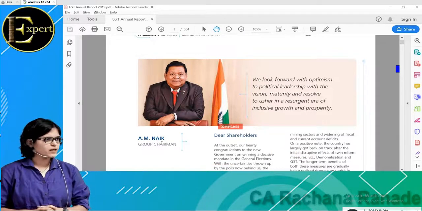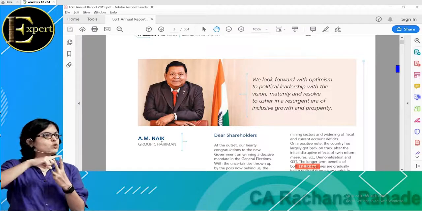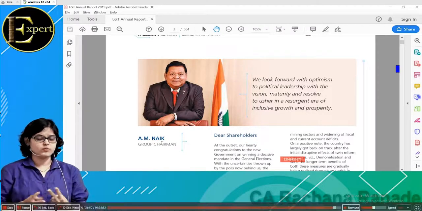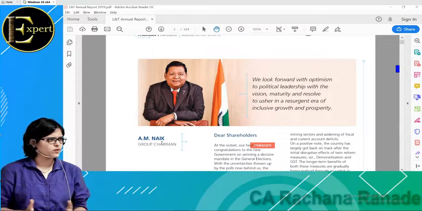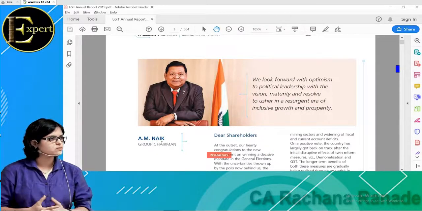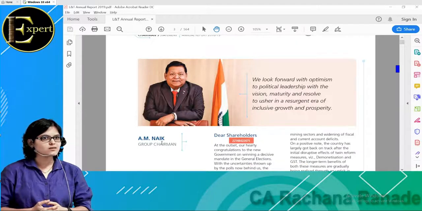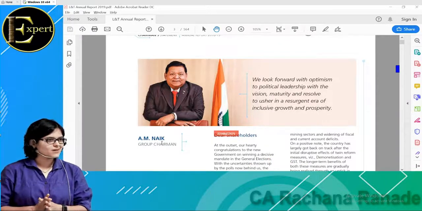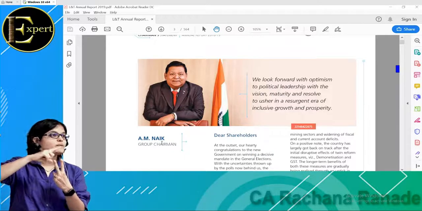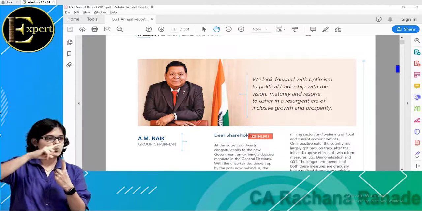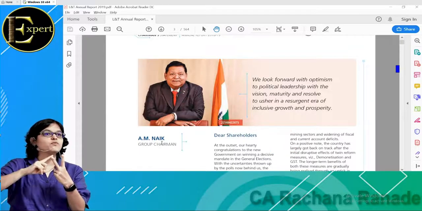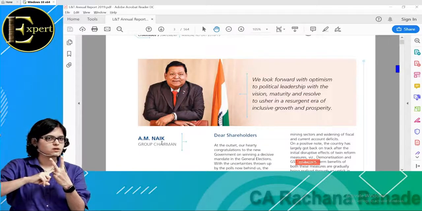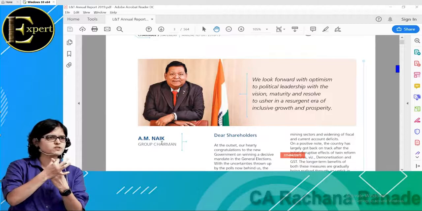You have to tell me any two companies. By the way, where do you get this information? Will you have to download annual report? No. Today is Guru Purnima. And who is our guru these days? Google. Ask your guru, Google guru, that you have to tell me two companies. One which is a family run business and one is a professionally run business. Or if you want both family run business also okay.